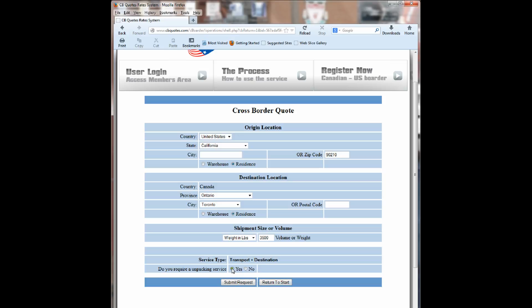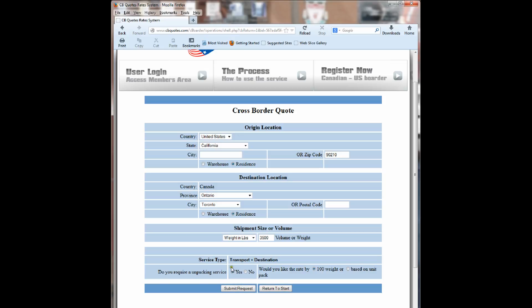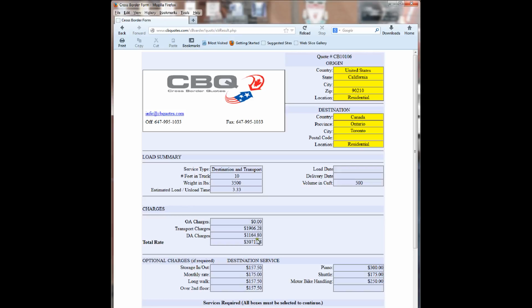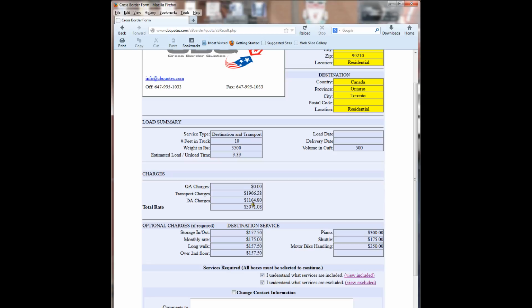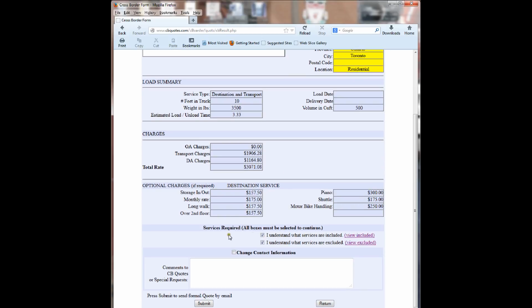We finally go down to unpacking services, and again you would click yes, and it will ask you once more, do you want it by the hundredweight or based on the unit pack? And in this case we'll leave it as the hundredweight. And once again submit the request. And there you have it. This time there are obviously no origin charges. The transport charges and the DA charges are included. No origin, as I mentioned before, we anticipate that the US mover will perform all the services in the US themselves. Optional charges will be added to the total, and you have your complete quote again.